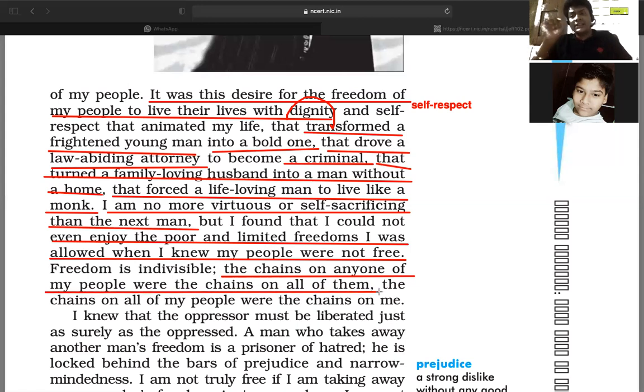If someone is restricted in their freedom, it means that restriction applies to all the people. The chains on all my people were the chains on me. So the restriction given to my people is the restriction given to me. That's what he pointed out.